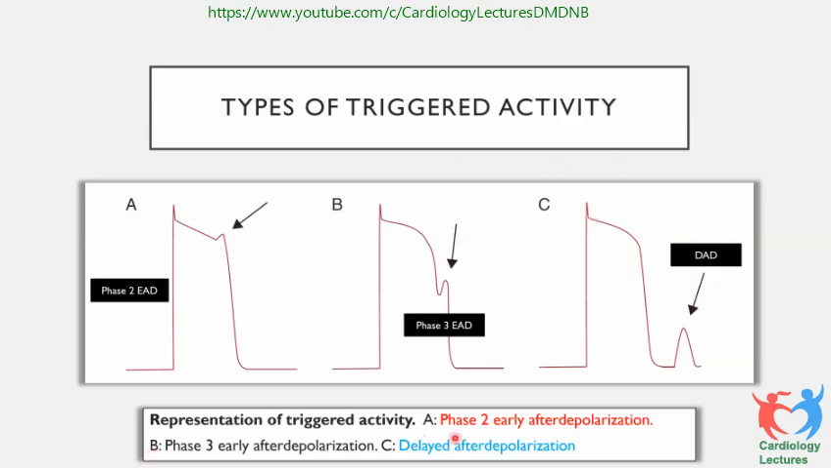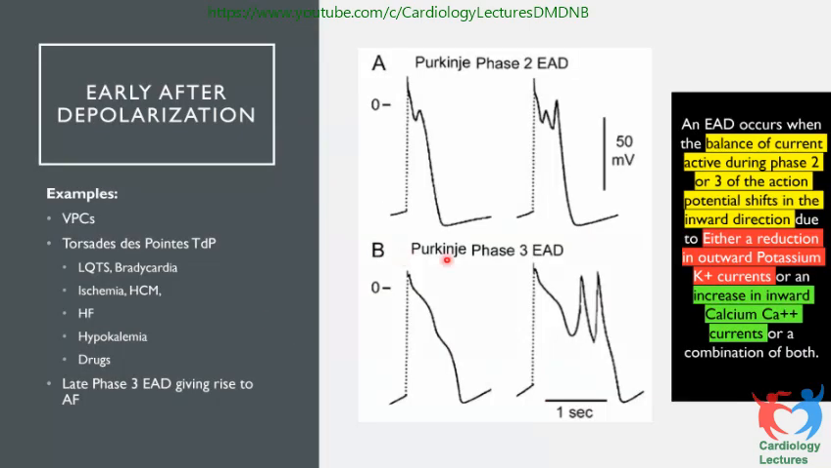So in the representation of triggered activity, A is phase 2 early after depolarization, B is phase 3 early after depolarization, and this is delayed after depolarization. So these are the three types of triggered activity which you need to remember. Early after depolarization is very common in the His-Purkinje system. So you have examples like VPCs, Torsades, long QT interval, ischemia, hypertrophic cardiomyopathy, heart failure, hypokalemia, and drugs. There are a lot, these are very, very common ways of arrhythmia production.